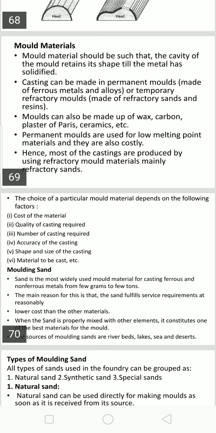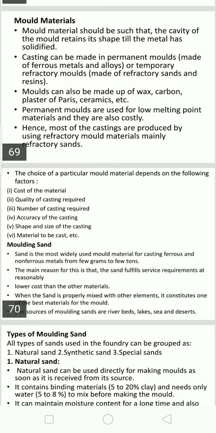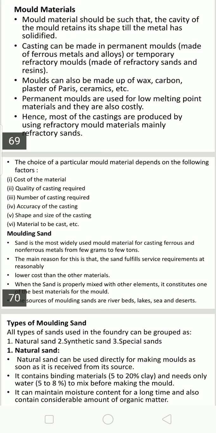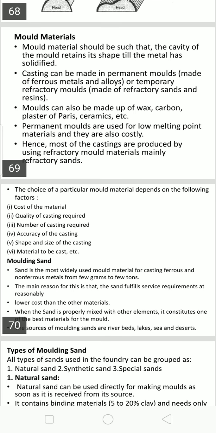Casting can be made in permanent molds made of ferrous metals or alloys, or temporary refractory molds made of refractory sands or resin. In different molding and casting methods, all of these can be used as mold materials.